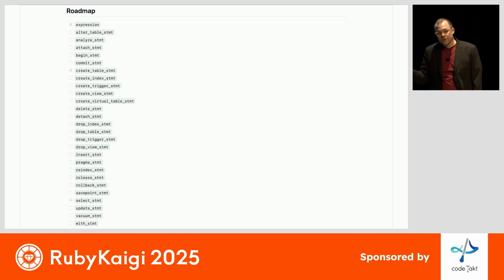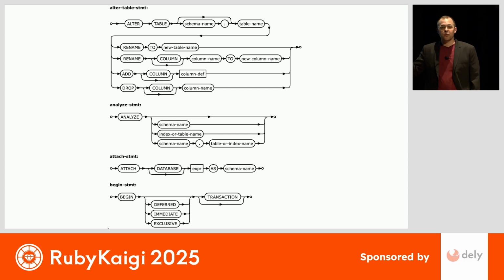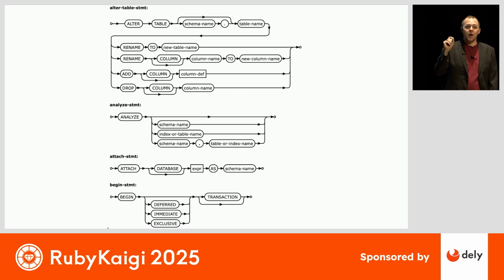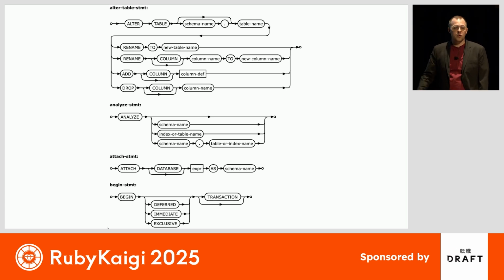And it allowed me to get all of the foundations right. And if you actually go and look at most of these statements, they're actually really easy to parse. So there are a lot of opportunities for you to contribute without having to go into very insane, difficult parts of the grammar. A lot of these statements are really straightforward and would be very easy to write the logic for using the helper methods. So I really genuinely think that all of you incredibly smart people could get involved and contribute to this project. But even if I am forced to do it alone, it won't take a ton of time now that all of the foundations are set.